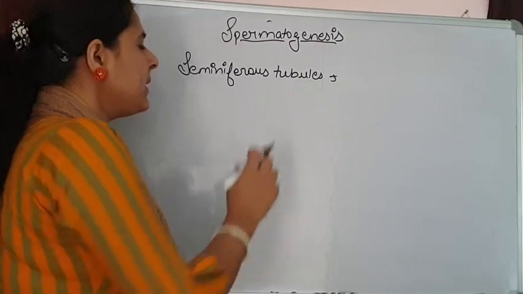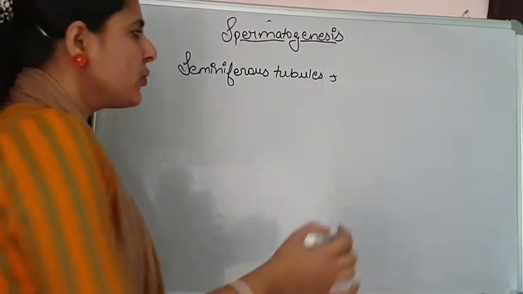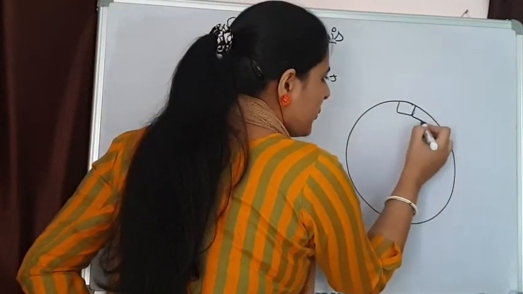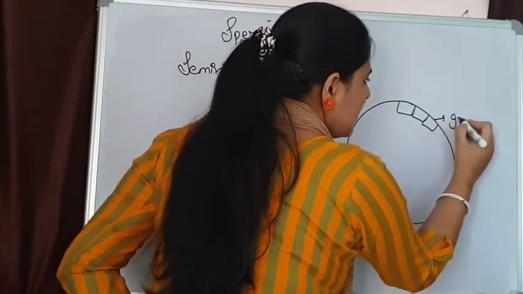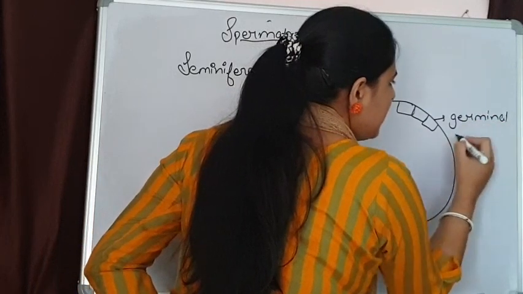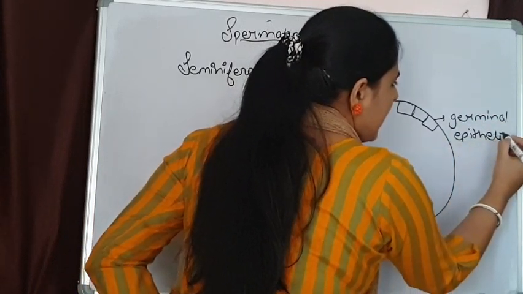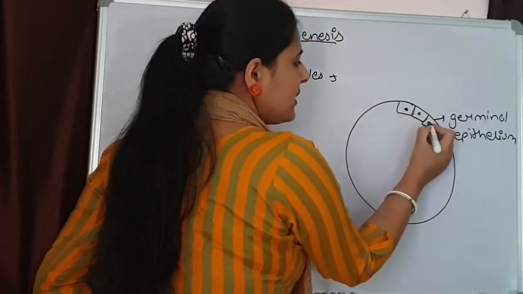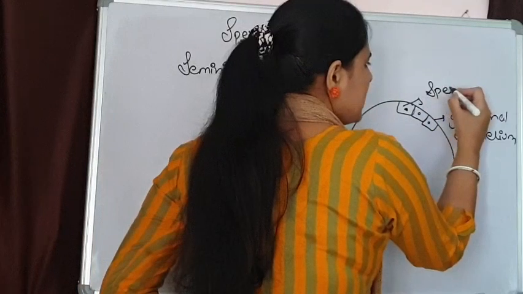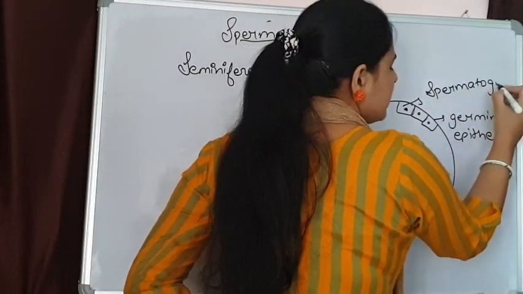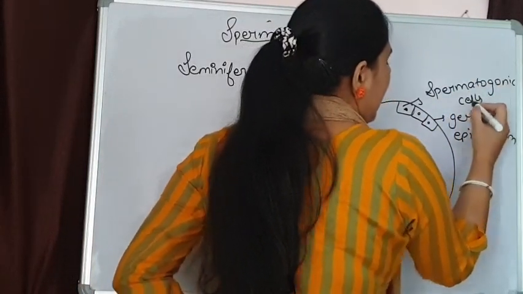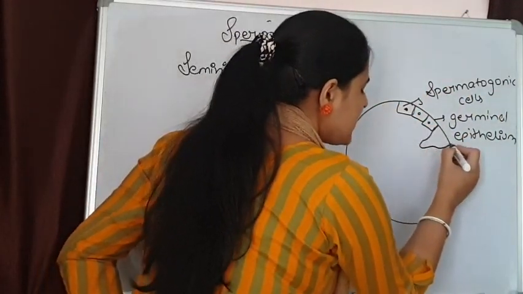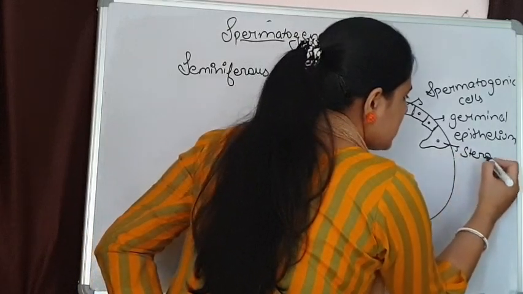If you all remember, I talked about how the seminiferous tubule is made up of germinal cells. There is a layer of cuboidal cells, so germinal epithelium is present. This germinal epithelium is made up of two types of cells. The cuboidal shaped cells were spermatogonic cells, and the second type of cells present here are pyramidal shaped cells known as Sertoli cells.